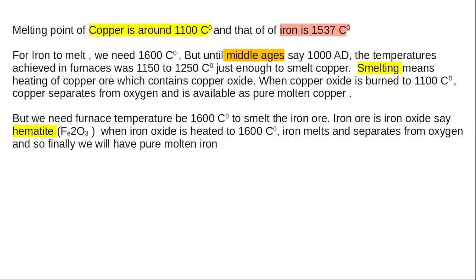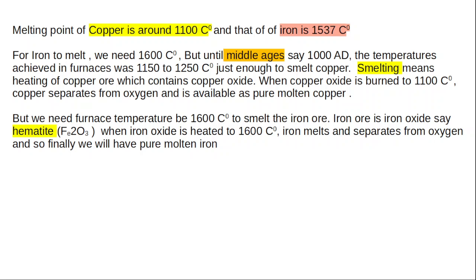We came to the Iron Age some 6000 years after the copper age. After the copper age we entered the bronze age, and after the bronze age we entered the iron age.